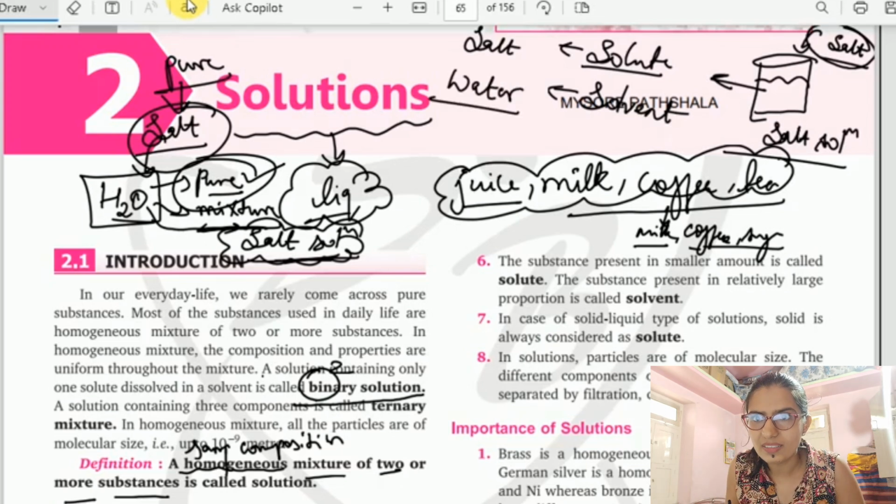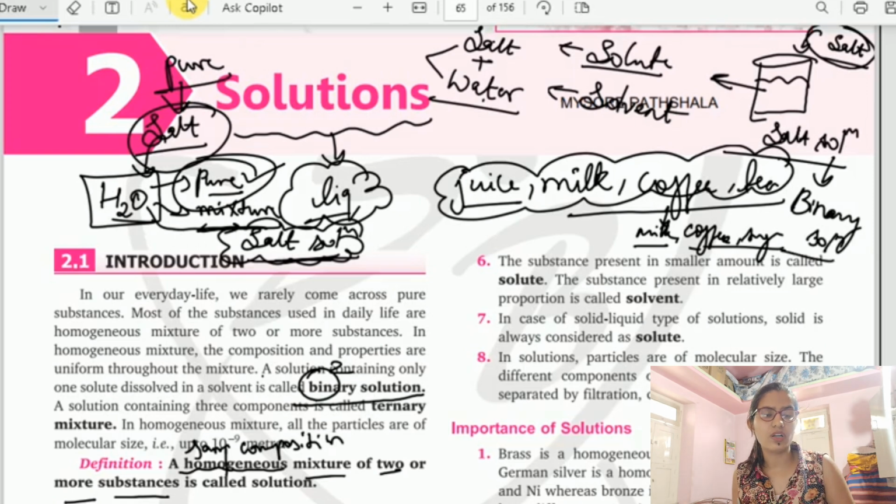So can I call this salt solution a binary solution? Yes, because only two components are present. So this salt solution is called a binary solution. Now you are clear what is the meaning of binary solution.